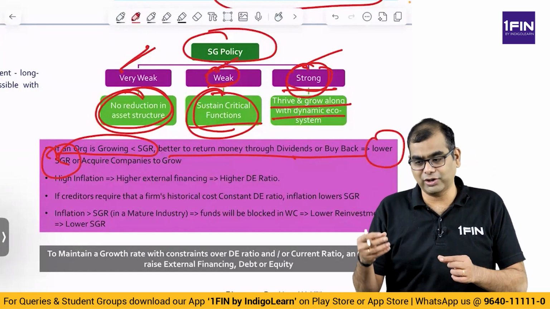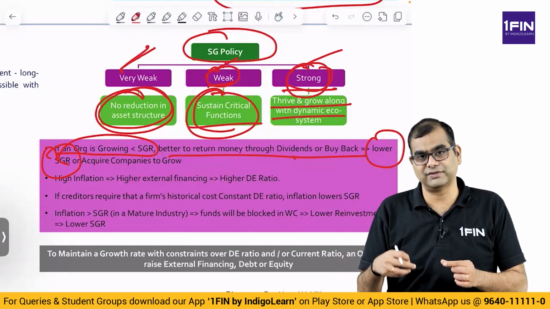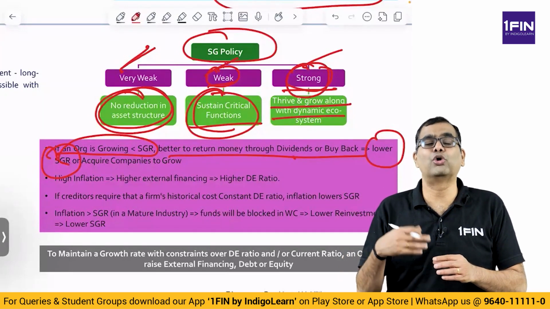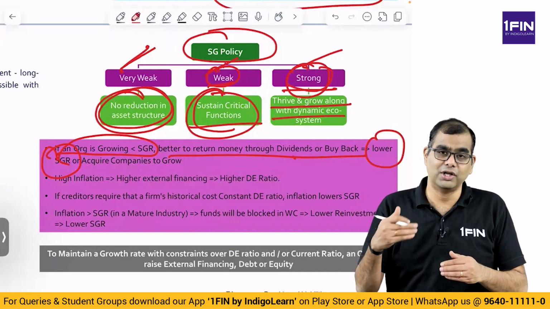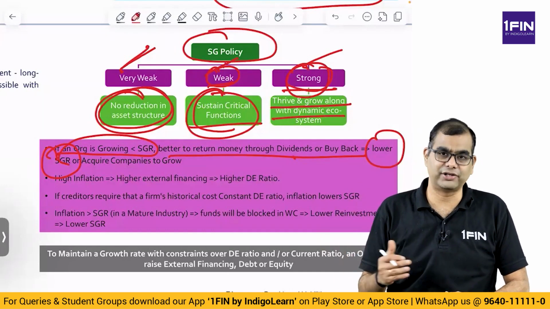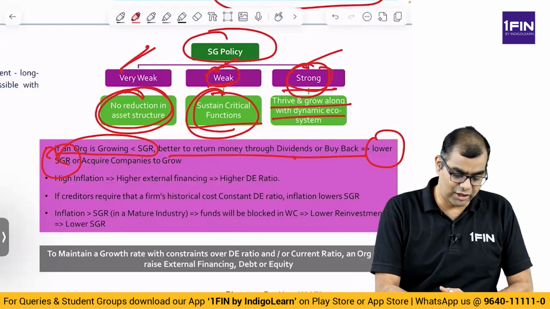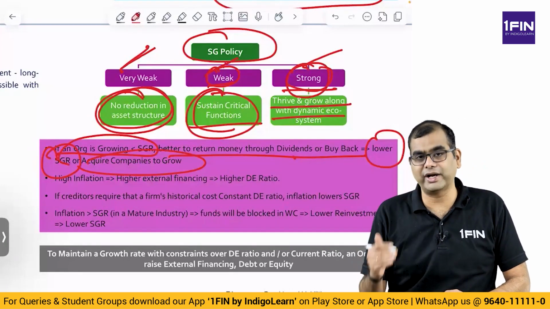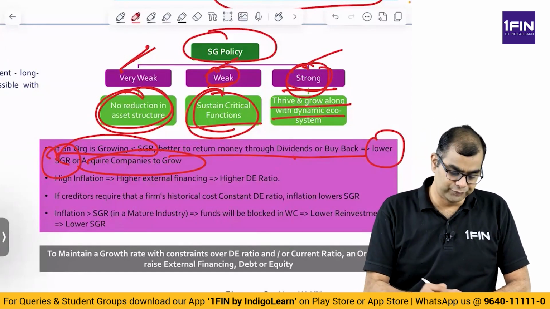So, even though ROE may go up, the retention rate substantially falls. The retention rate falls, very little money is left, then the growth will not be more. So, your sustainable growth also will fall down. So, you are growing at a pace that is better than or equal to your SGR. Or you acquire companies to grow. If you are not able to grow at SGR, please go and acquire companies that will give you that additional growth, right?